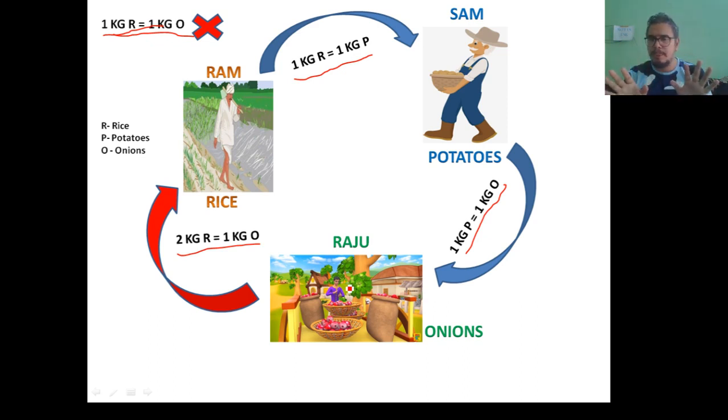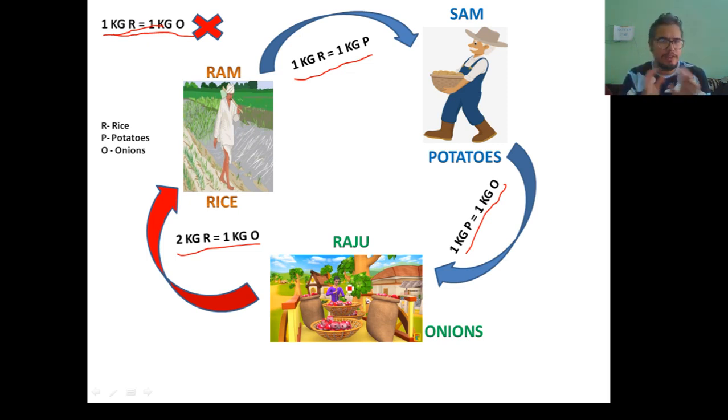Okay, now let us take an example again. Let's say that all the three products which we have discussed here, rice, potatoes and onions, are priced at rupee 20 per kilogram. Now if you have 20 rupees in your hand and you go to the market, then you can either purchase 1 kilogram of rice, or 1 kilogram of potatoes, or 1 kilogram of onions using that 20 rupees.